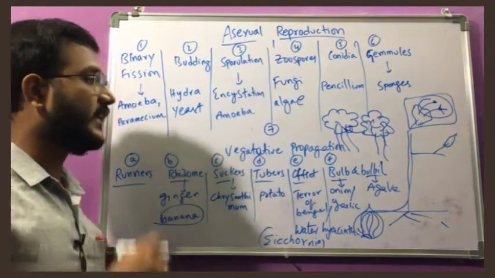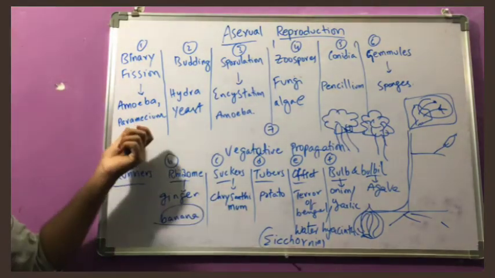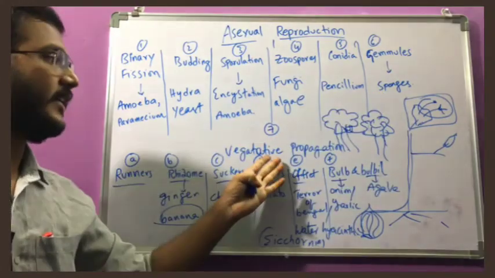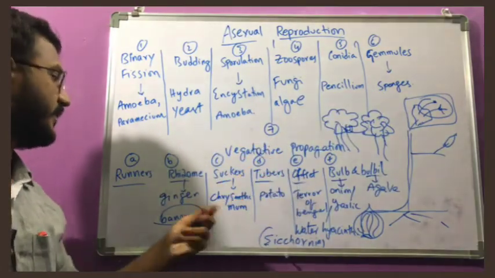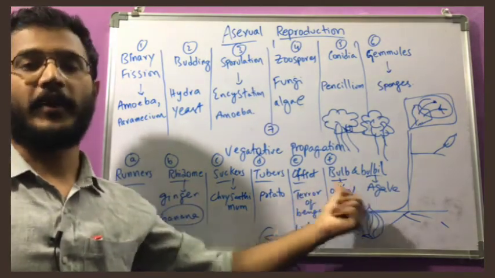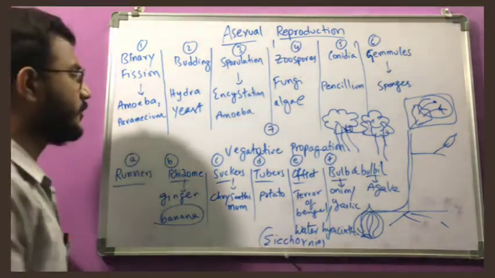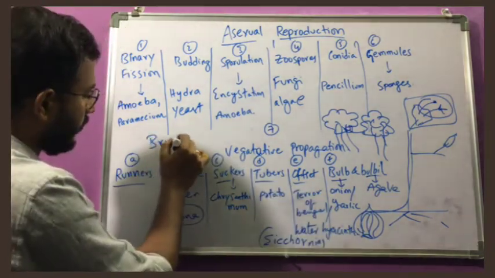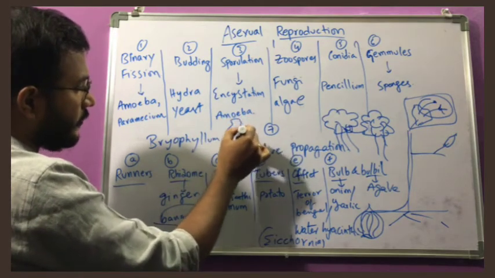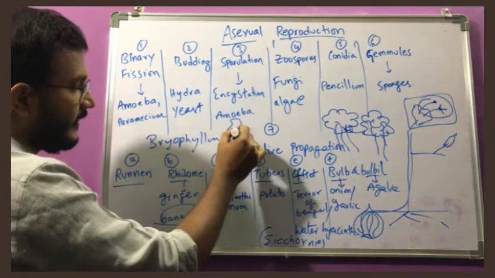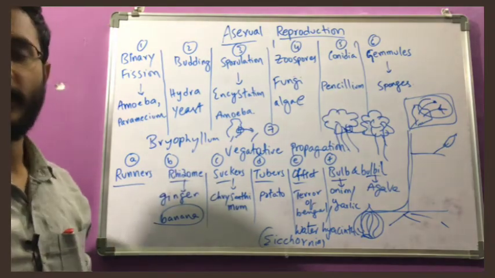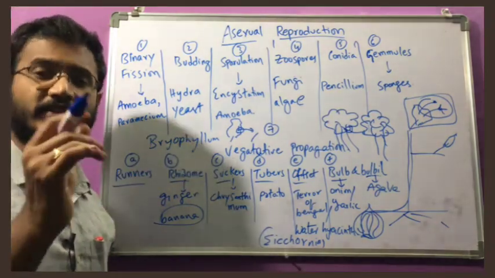Okay, so here is the list: asexual reproduction, binary fission, budding, sporulation, zoospores, conidia, gemmules, and finally vegetative propagation. And in vegetative propagation there are runners, rhizomes, suckers, tubers, offsets, bulb and bulbils. And some leaves are also there, Bryophyllum leaves. For example, this is a leaf. A small bud is formed on the leaf, and this bud develops into another plant. So that is also there. Leaf modifications, all these things we will discuss in the 11th standard syllabus.